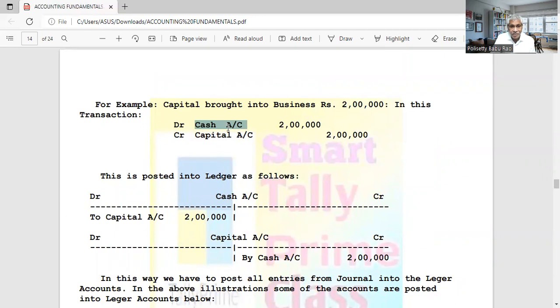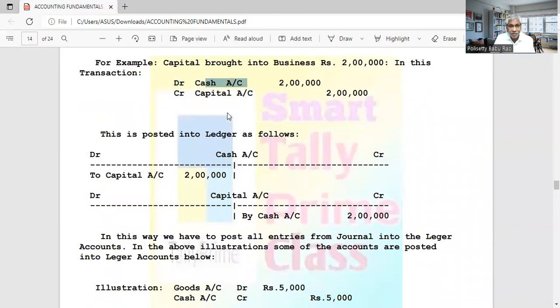Cash account is to be entered on the debit side, because the cash account is debited. So write on the debit side: "To," and what is the credit account name? Capital. So cash account debit, to capital account 2 lakhs. That one is finished. The second one is capital. So open the capital account. The capital account is credited, so you have to open it on the credit side.